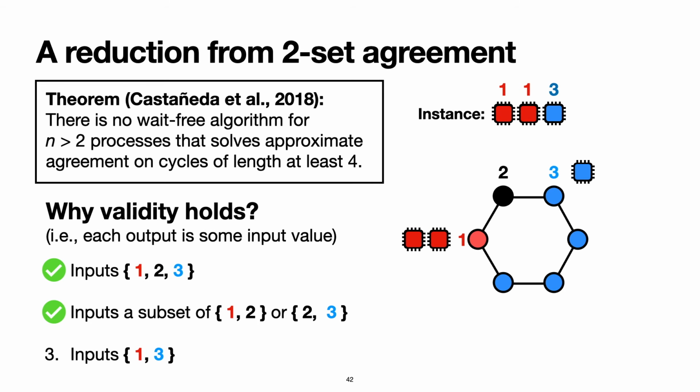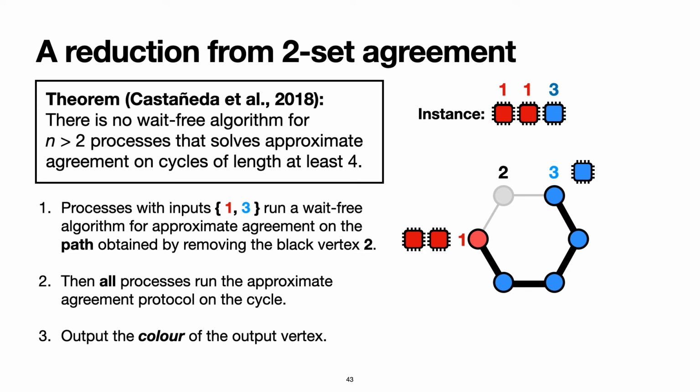Let's see how this plays out. Suppose the inputs for the 2-set agreement instance consist of values 1 and 3. Now all processes run the approximate agreement on the path obtained by removing the black vertex from the cycle C. Now the input vertices are incident to some edge of the path, and so the cycle agreement algorithm will also output vertices incident to this same edge. Since this path is only colored with colors red and blue, which correspond to the input values 1 and 3, validity is also satisfied.